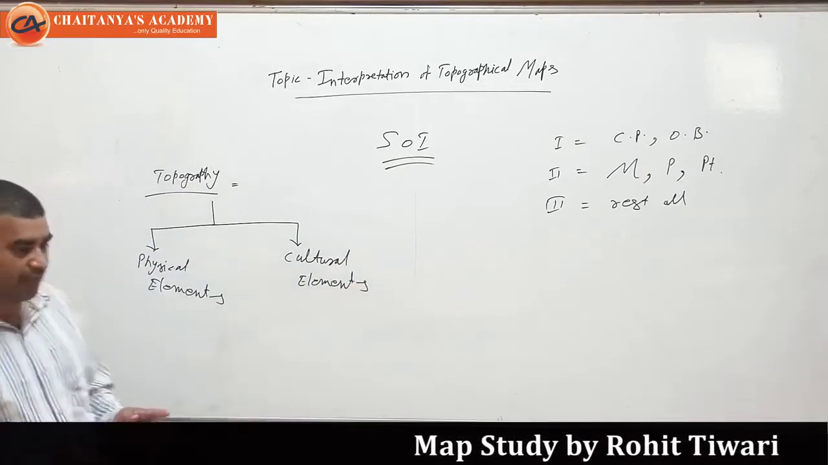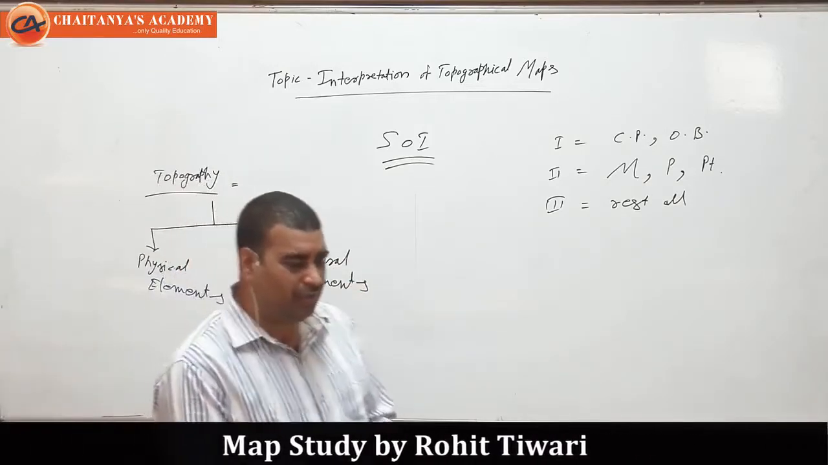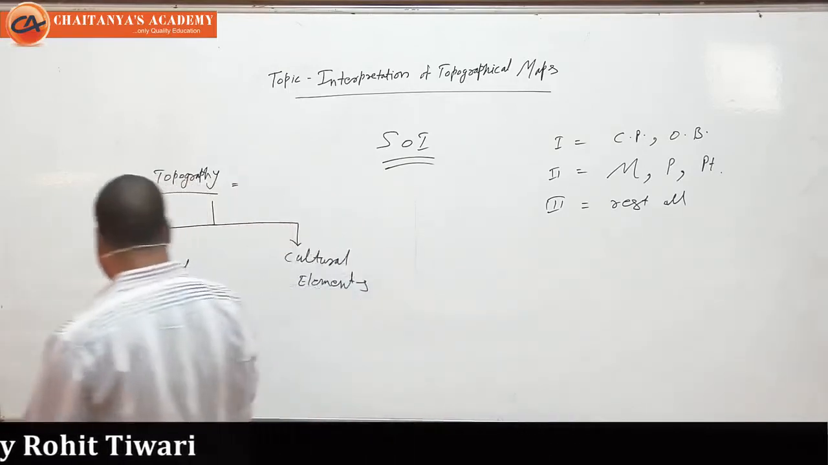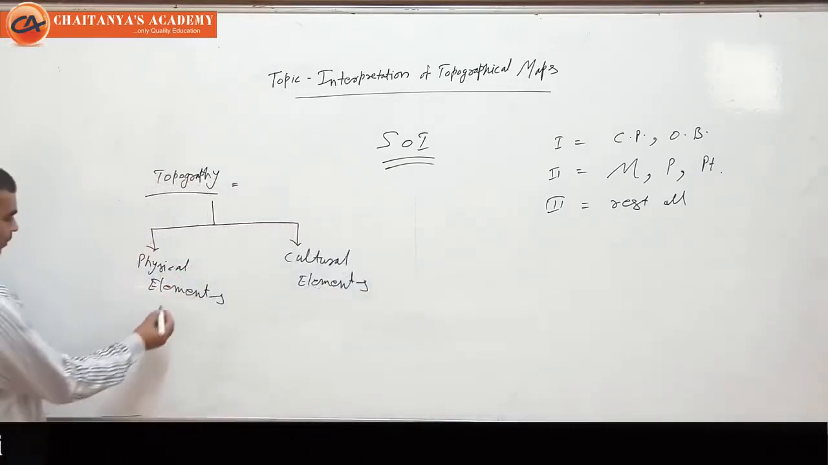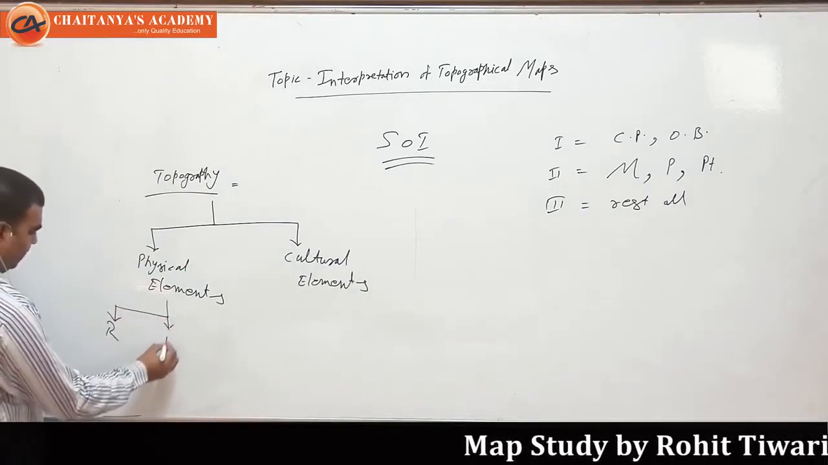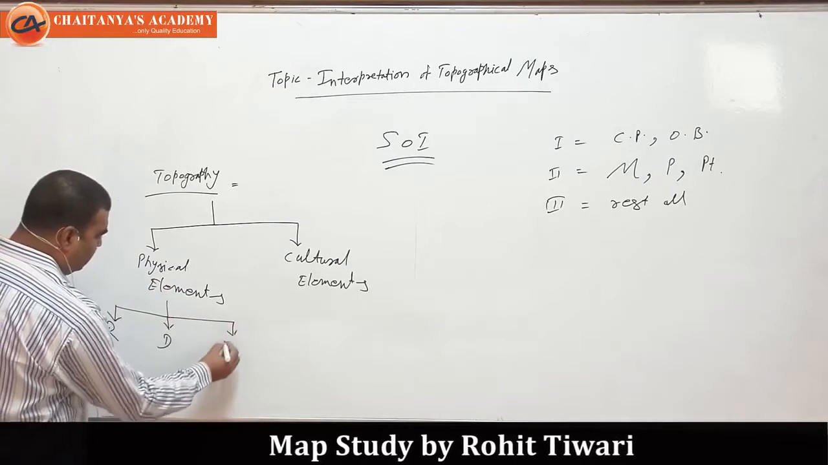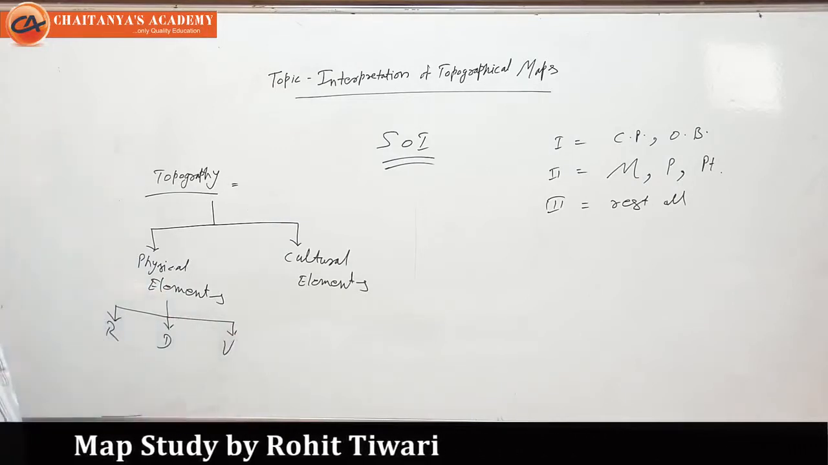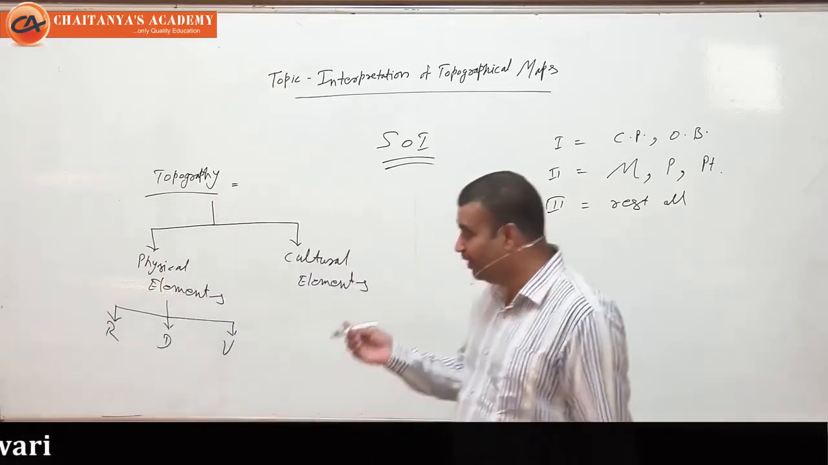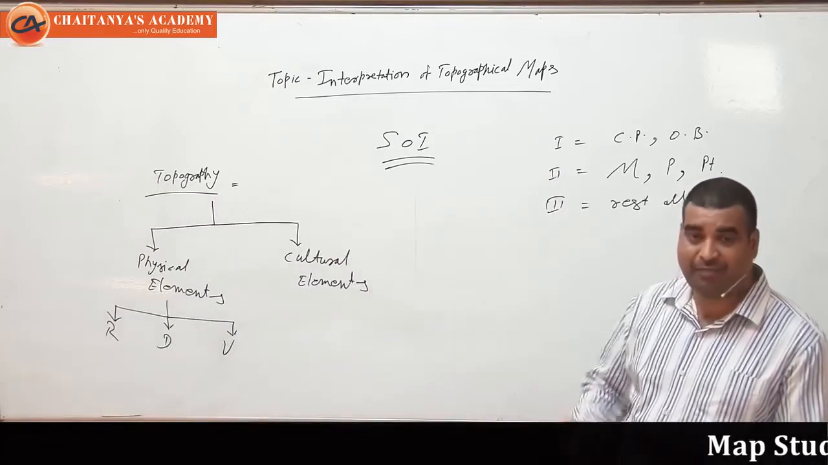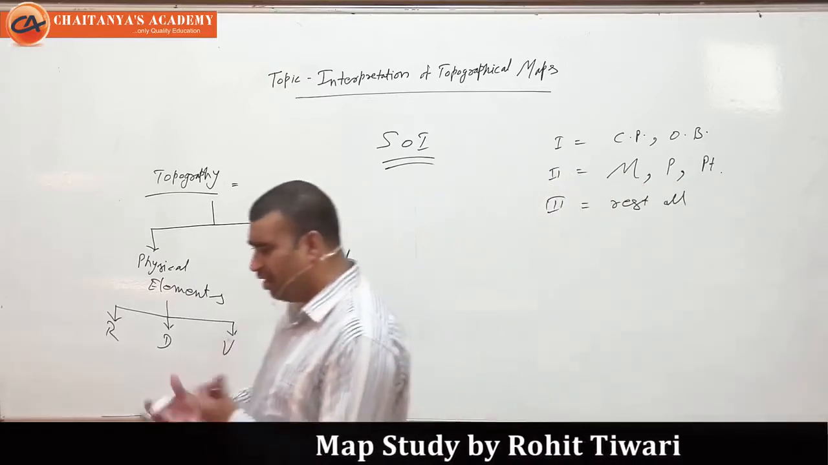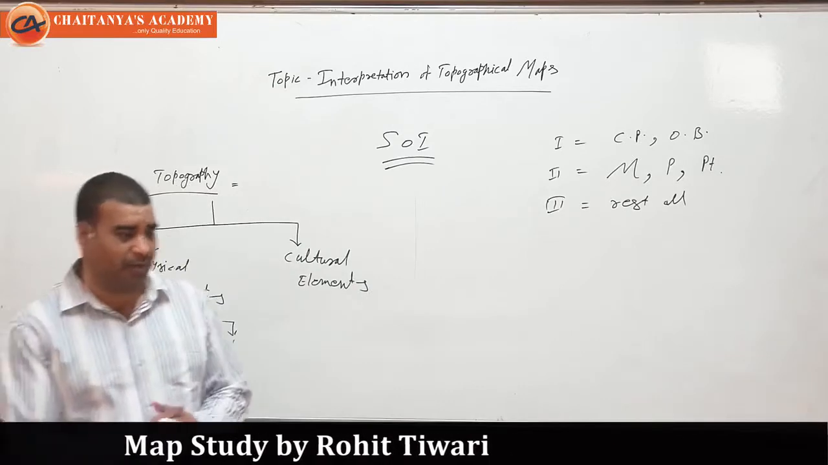To learn this, I use a very simple technique. We have to remember the alphabets, and then we can remember. In the physical elements we have RDV. What is the meaning of RDV? R means relief, D means drainage, and V means vegetation. It saved my time and space, and we can discuss more topics. So I use this technique to learn something in a very easy way.